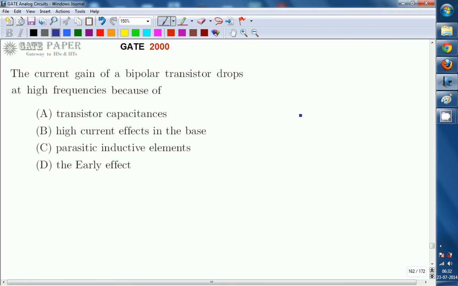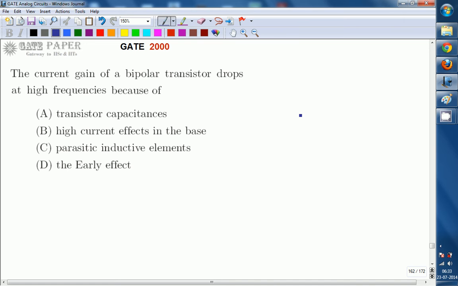Hello, we are discussing the GATE 2000 ECE paper, and this question is related to analog circuits. The current gain of a BJT drops at high frequencies because of: A. Transistor capacitances, B. High current effects in the base, C. Parasitic inductive elements, D. Early effect. What can be the right answer?